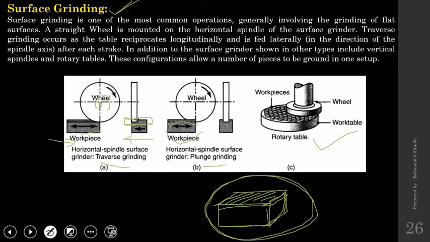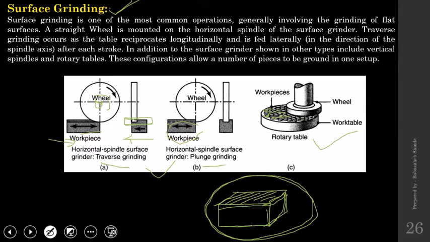Now in addition to this regular technique, when you want to machine multiple small workpieces, here the small discs that you can see are the small workpieces whose top surface is to be ground to get the flat surface.